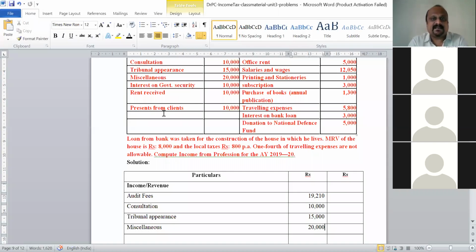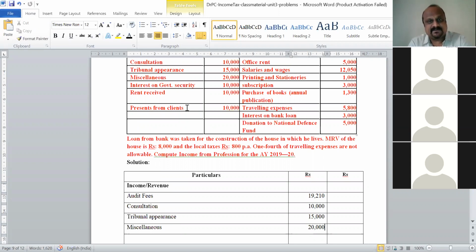Similarly, presents from clients. See, in the previous problem also I was mentioning to you in the case of a doctor, some clients may not give you the consideration in the form of cash. Sometimes they may give you presents or gifts.